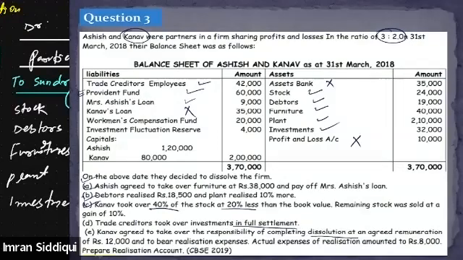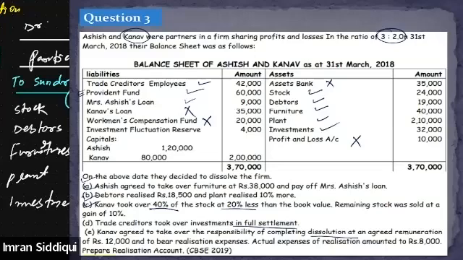Obviously, this will be transferred to the partner. That is a different thing. Right now, I just wanted to know whether this item needs to be transferred to the realization account. Yes or no? No, sir. The answer is no. Workman compensation reserve or workman compensation fund cannot be transferred to the realization account. Rather, it will be transferred to the partner's capital account, just like she said, that it will be distributed among the partners.